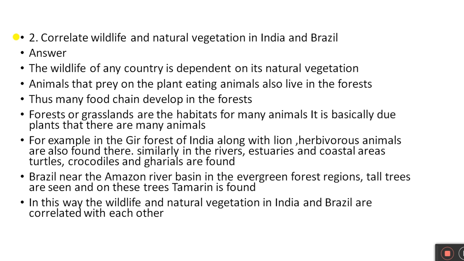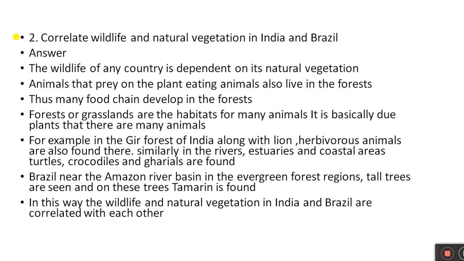Thus, many food chains develop in the forest. Forests or grasslands are the habitats for many animals. It is basically due to plants that there are many animals.